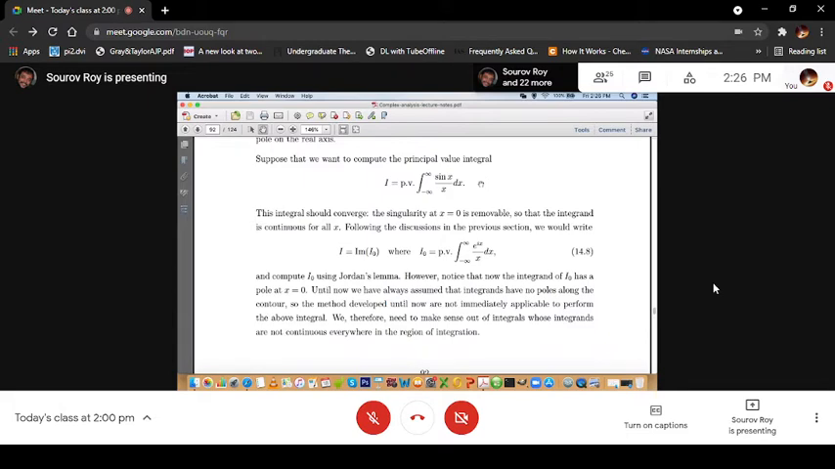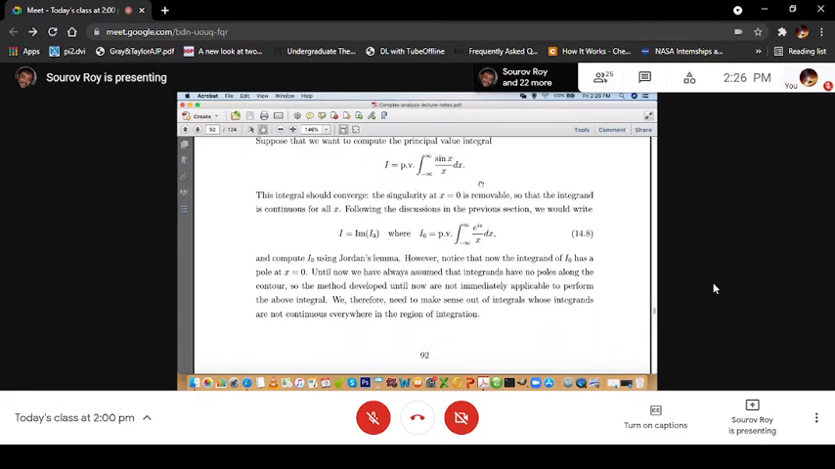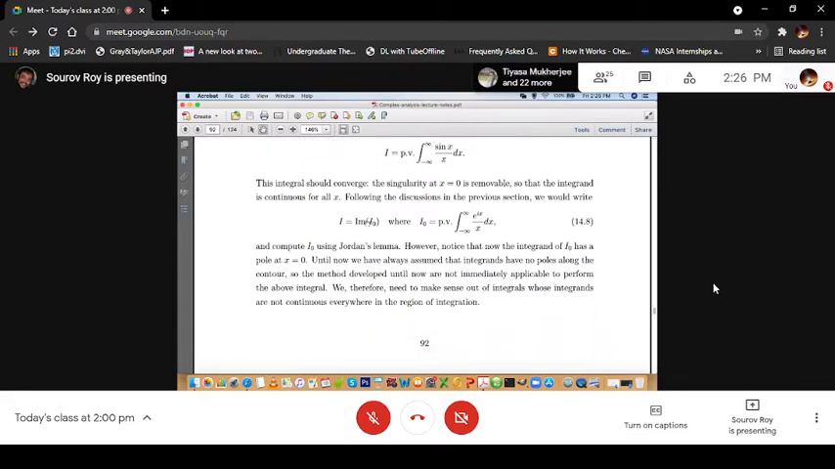Now, following the discussion in the previous section, we would write I equal to imaginary part of I0, where I0 equal to the integral of e^(ix)/x dx. That is what we did earlier. We took the real part because it was cos x, but now it is sin x. So I0 is the principal value of the integral from minus infinity to plus infinity of e^(ix)/x dx, and we just take the imaginary part of I0 and we should get it.